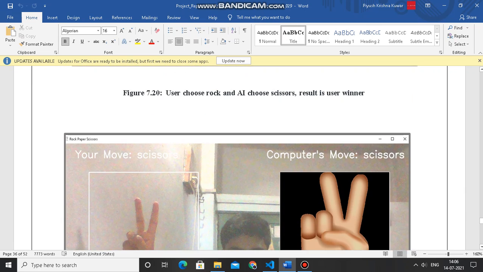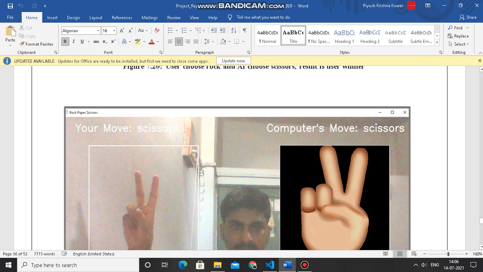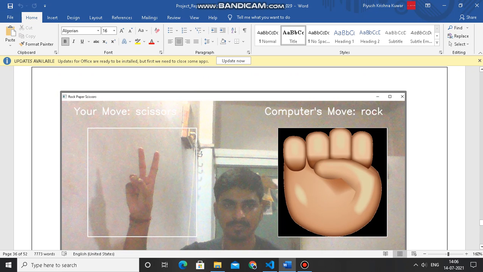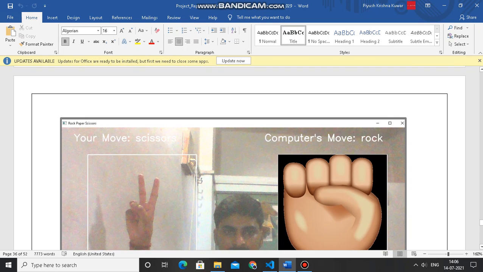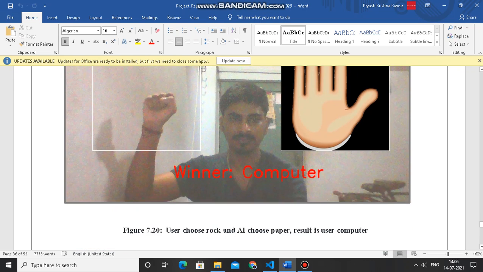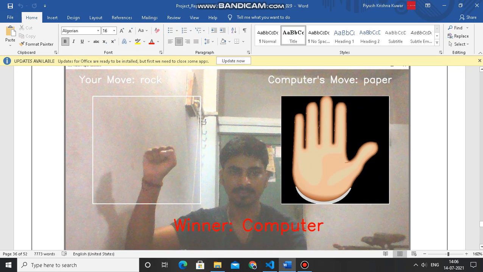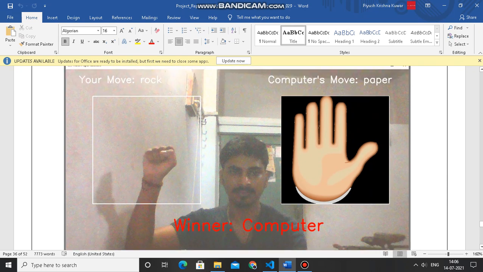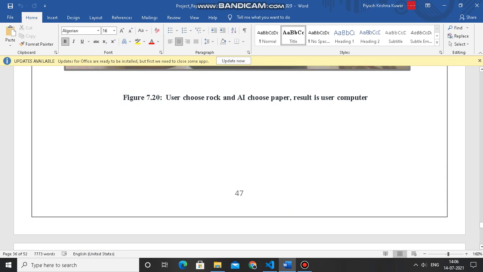Here we get a draw because I chose scissors and the computer move is also scissors. Here I chose scissors and the computer move is rock, so definitely the computer wins. Again I chose rock and the computer chose paper, so definitely the computer wins. This is the concept of the AI game which enables users to play the game.